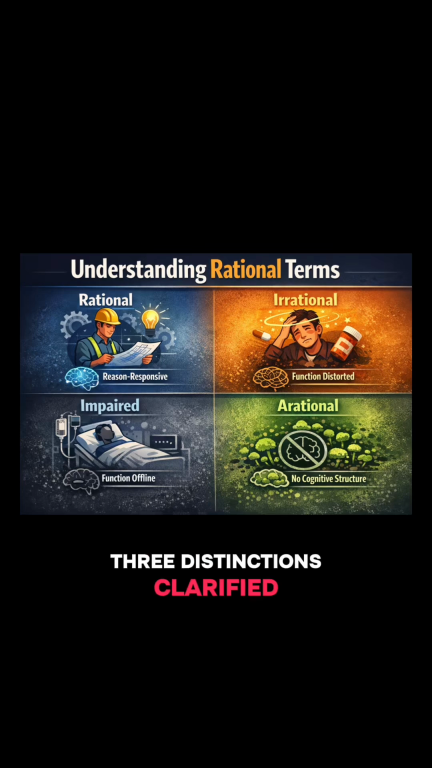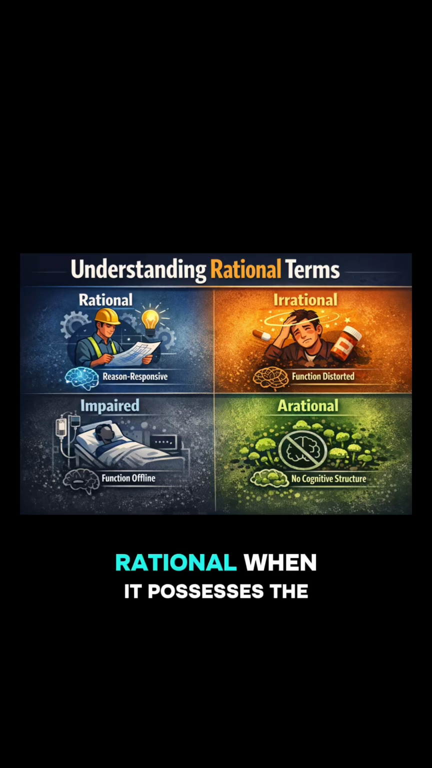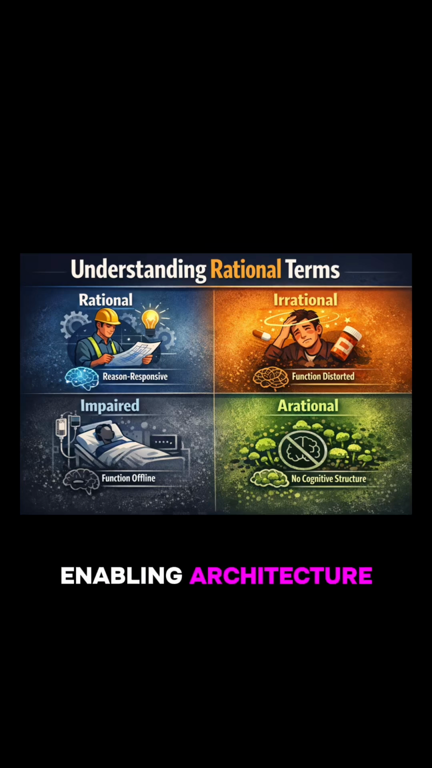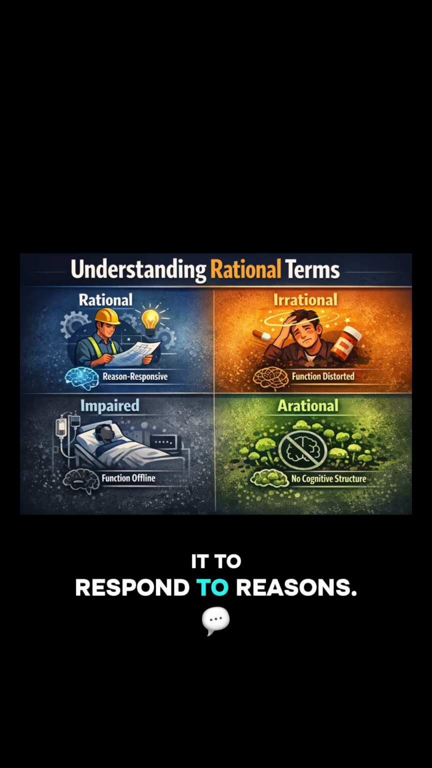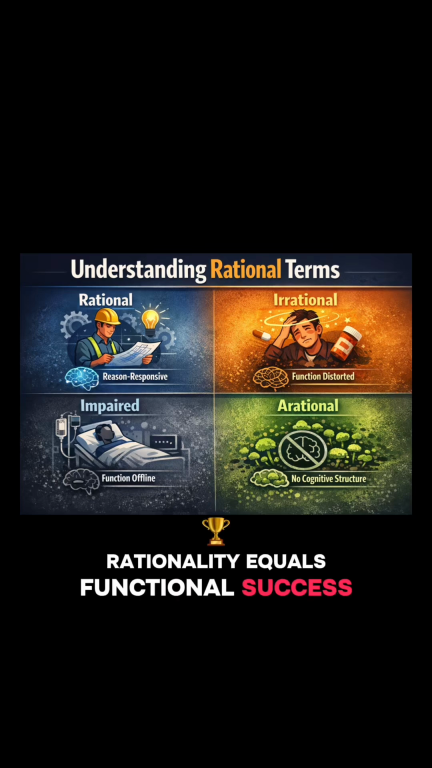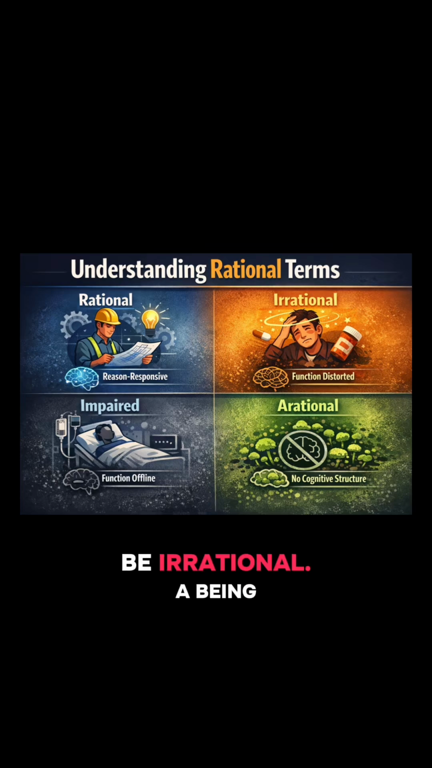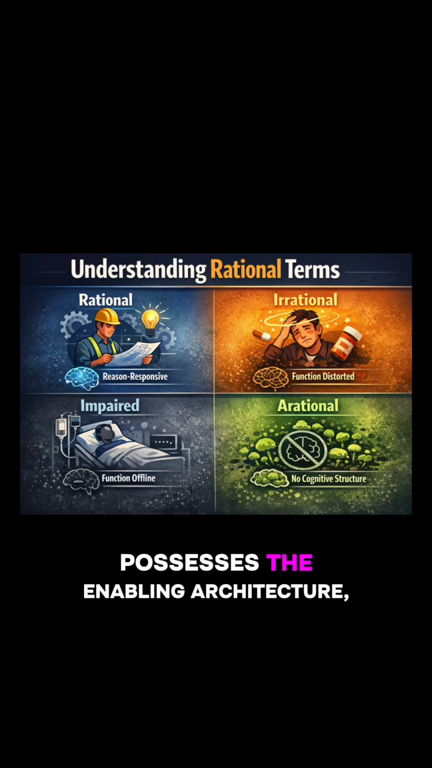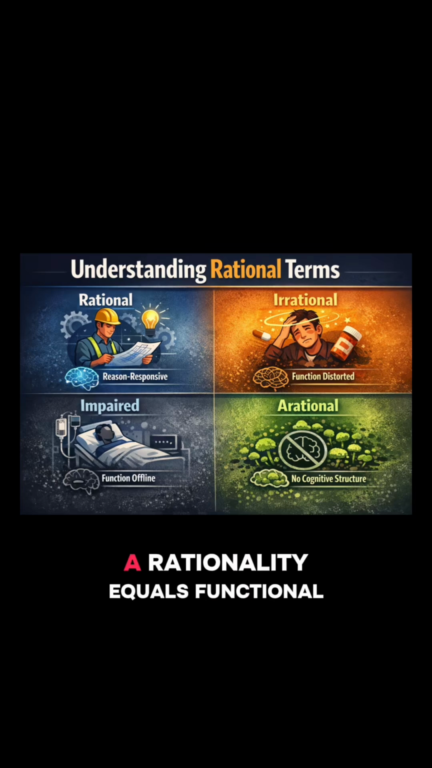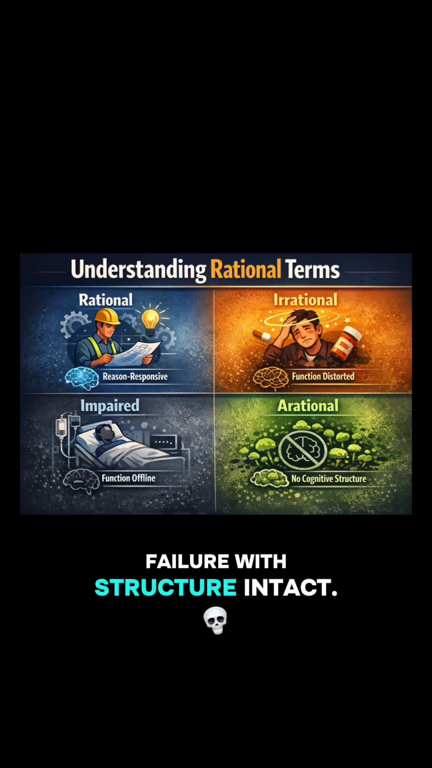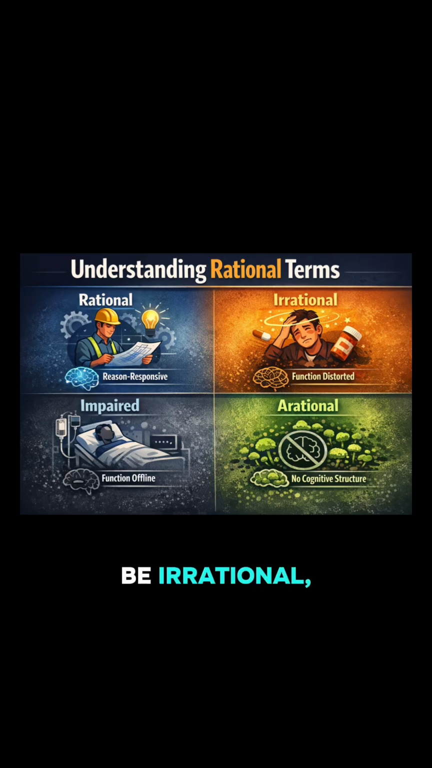3. Distinctions clarified. A. Rational. A being is rational when it possesses the enabling architecture, representation, abstraction, reflection, and successfully deploys it to respond to reasons. Rationality equals functional success given the right structure. B. Irrational. A being is irrational when it possesses the enabling architecture, but the rational function misfires, is distorted, or is blocked. Irrationality equals functional failure with structure intact. This is why humans can be irrational but rocks cannot.